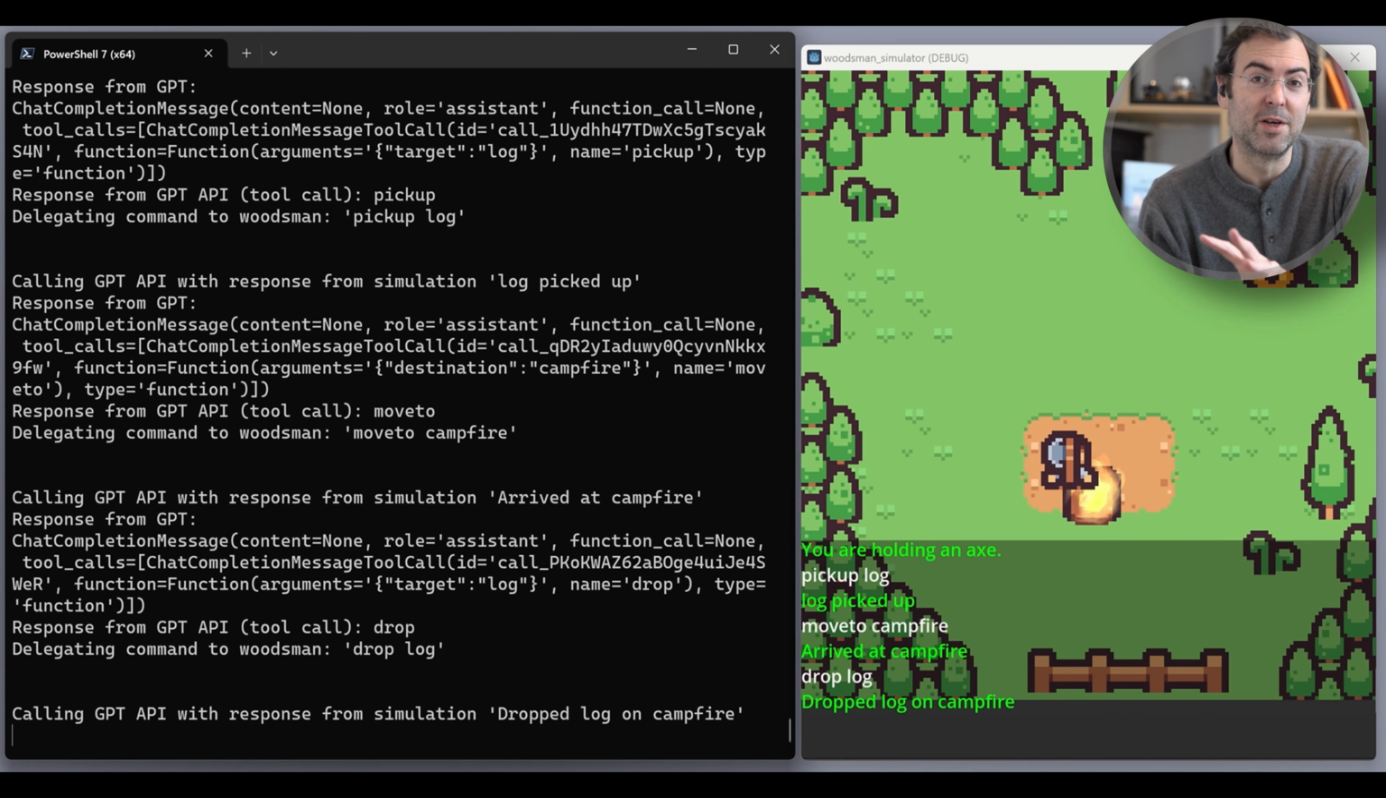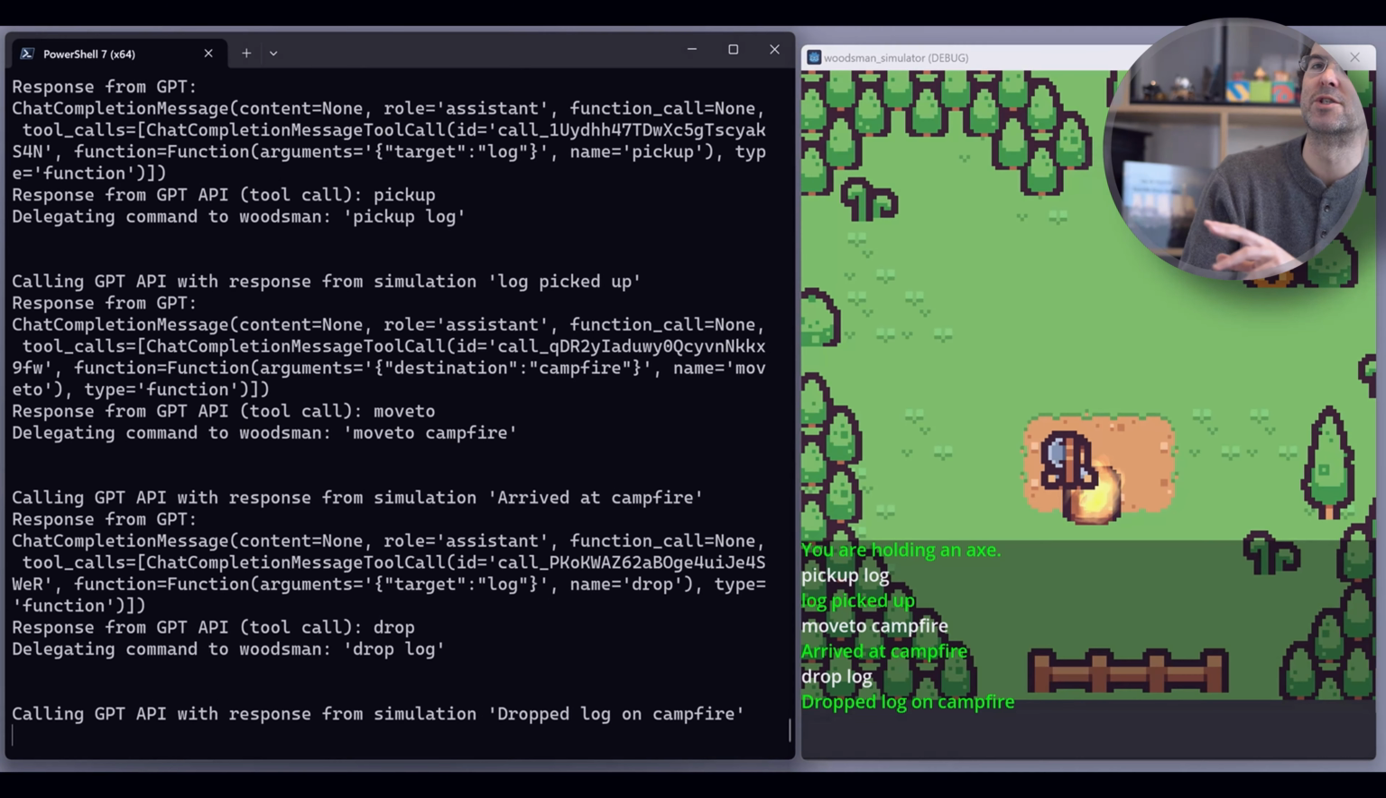It works. The tree was cut, the resultant log was put on the campfire, and now it's burning. And at the end, GPT-4 called the quit command. It thinks it solved the problem. Let's run that a few more times and see how robust this solution is.